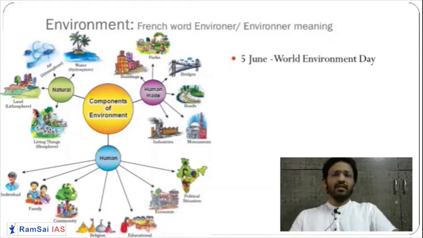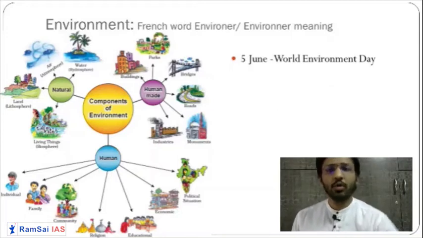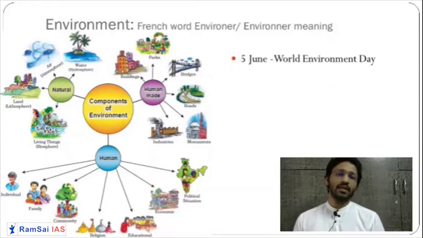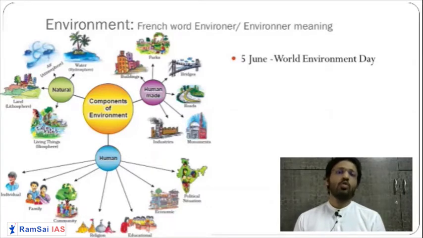Let us understand what are the components of environment. When we say components of environment, we are considering environment as a system. Each and every system has components, so environment also has components. What are those components? Some components which have consciousness, we call living components, and some components we call non-living components.